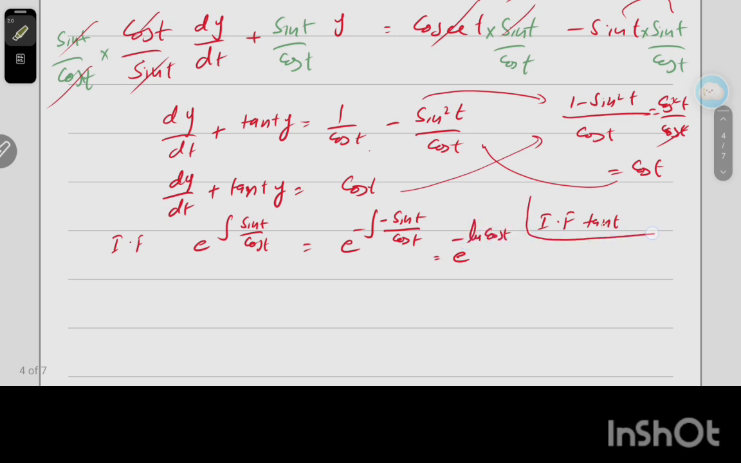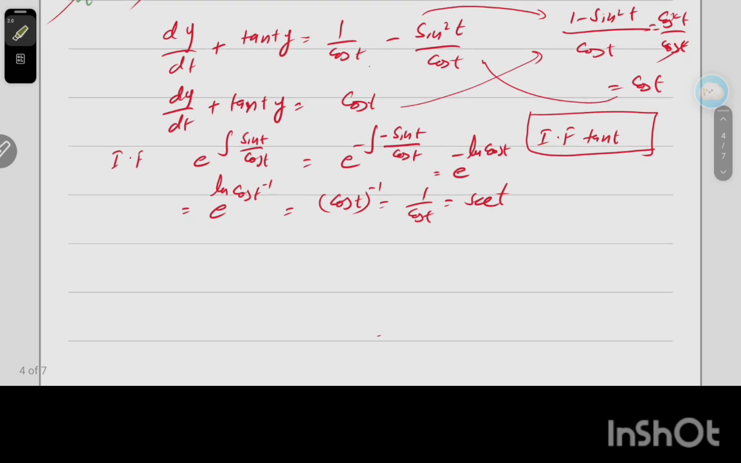Okay, now e power minus log of cos of t, log of e will be 1. So our answer is cos of t power minus 1, which is 1 over cos of t, equal to secant of t. Hopefully dear student you understand this integrating factor, multiply by this equation 1.